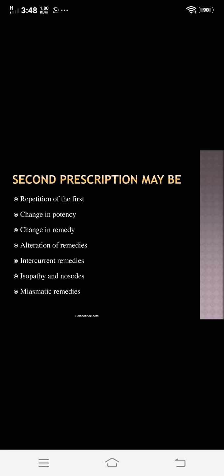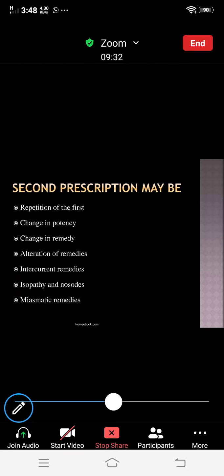So all of you understand about the complementary remedy, one of the types of second prescription. Yes, are you understanding?